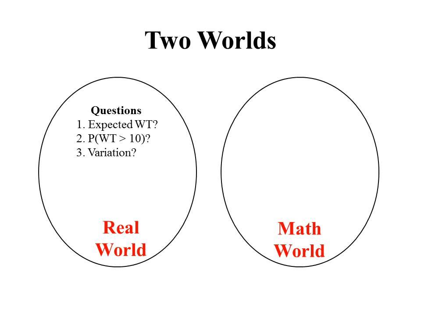So in this real world scenario, we've got our three questions. What's the expected wait time? What's the probability the wait time is greater than 10 minutes? And what's the variation? Well, let's go over here to the math world for a second and use some mathematical ideas. First of all, let's define a random variable x to equal the wait time of a customer. That's a very mathematical idea. Random variable is a very abstract mathematical idea.